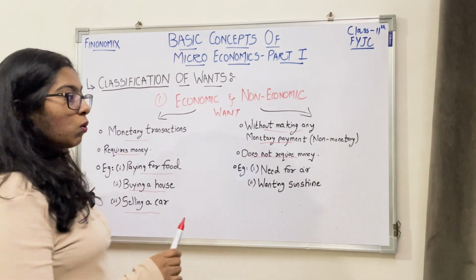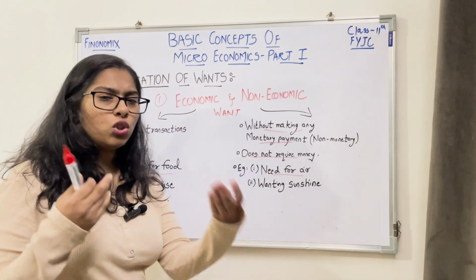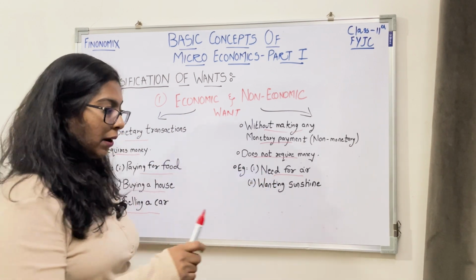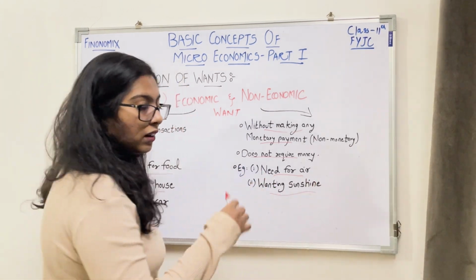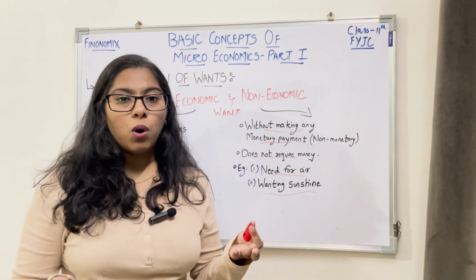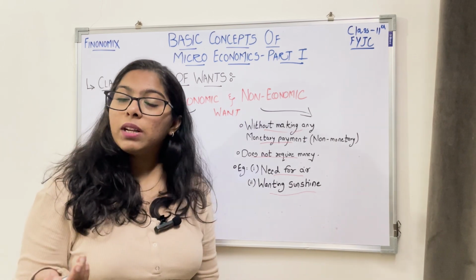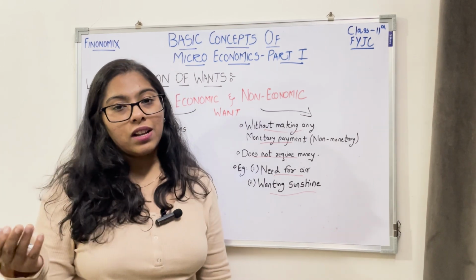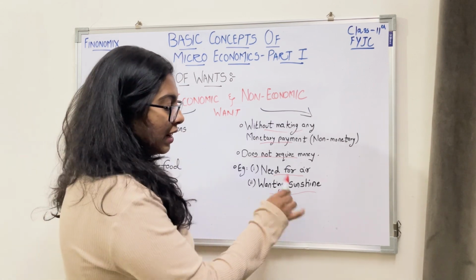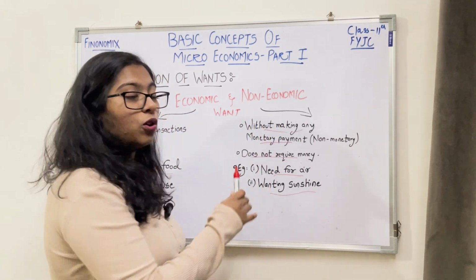For non-economic wants, first is the need for air. Under normal circumstances, you and I breathe freely, right? So we do not need to pay for air. Next is wanting sunshine. Sunlight is the most important source to get vitamin D, right? Unless you want to get your vitamin D by purchasing tablets or anything, that will require money. But if you want to get vitamin D for free, sunlight or sunshine is your option, correct? So that is a non-economic want.